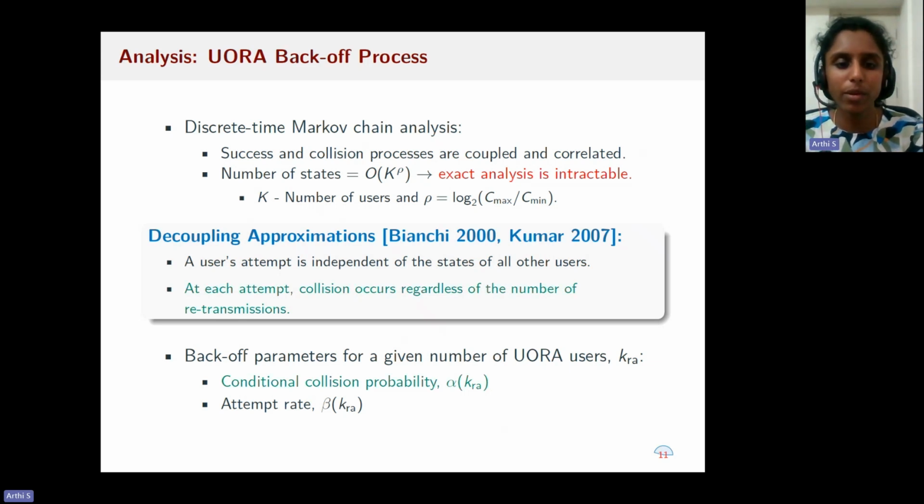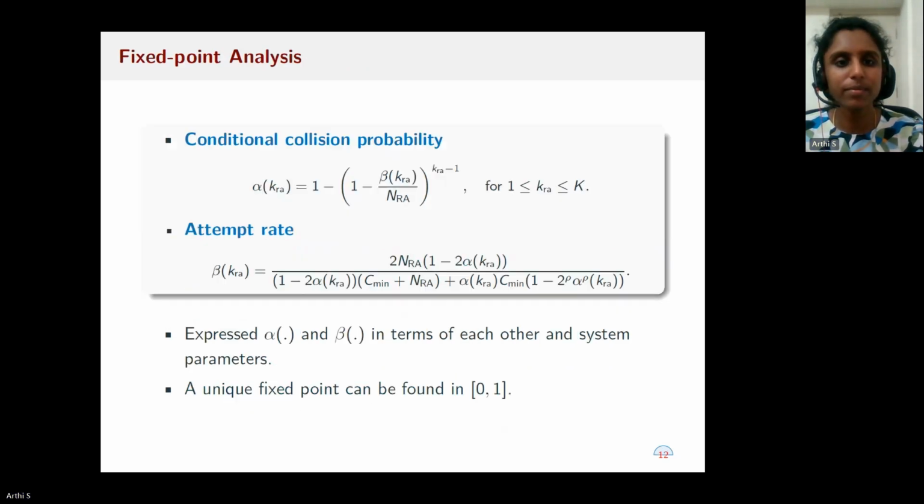So with the decoupling approximations, we derive the conditional collision probability and attempt rate. We were able to derive the conditional collision probability and attempt rate as fixed point expressions, which are shown here. And these are expressed in terms of each other and system parameters. We also prove a unique fixed point exists and can be found in the interval 0, 1.